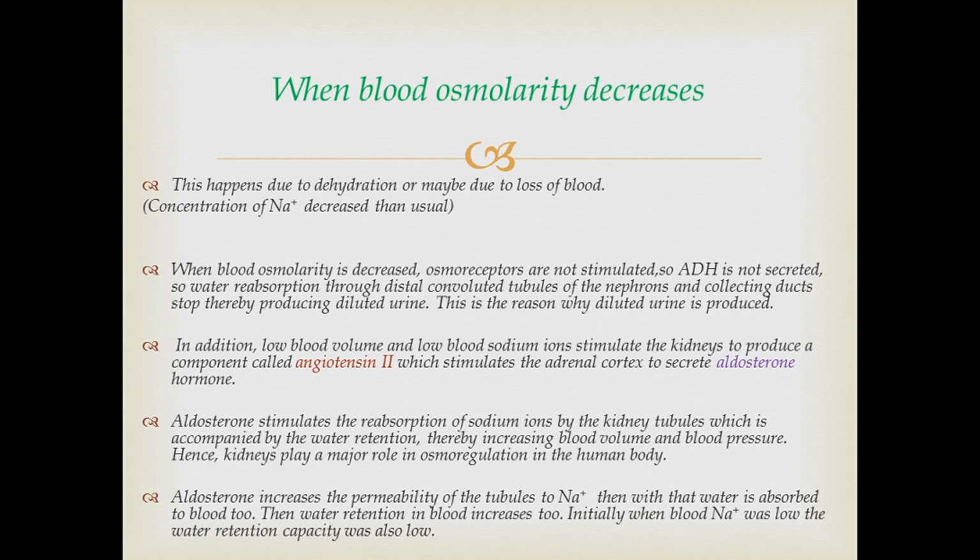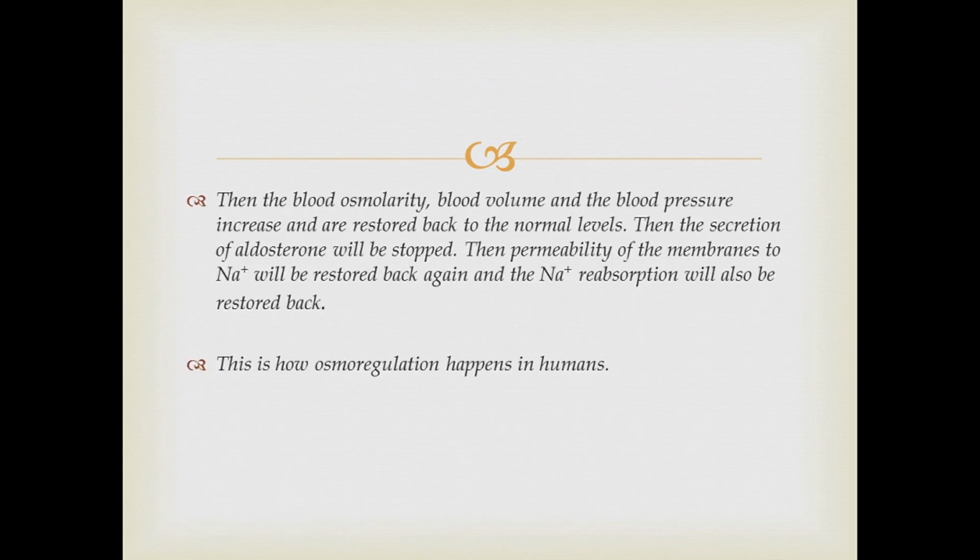Because of all these things, what happens? Blood volume, blood pressure, blood osmolarity, everything is restored back to normal. So here the hormone that is involved is aldosterone. Then the blood osmolarity, blood volume and blood pressure increase and are restored back to normal levels. Then what happens? This is a negative feedback mechanism, no? Then the secretion of aldosterone will be stopped.